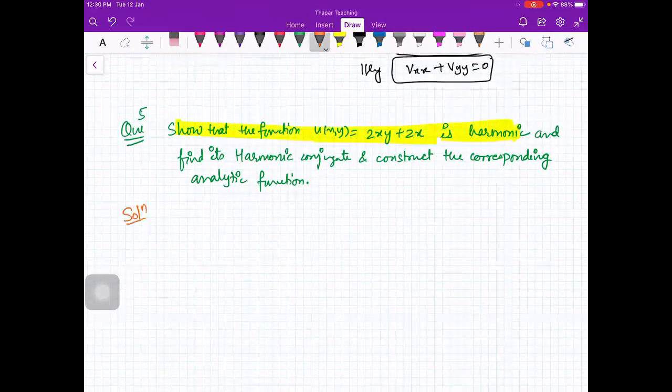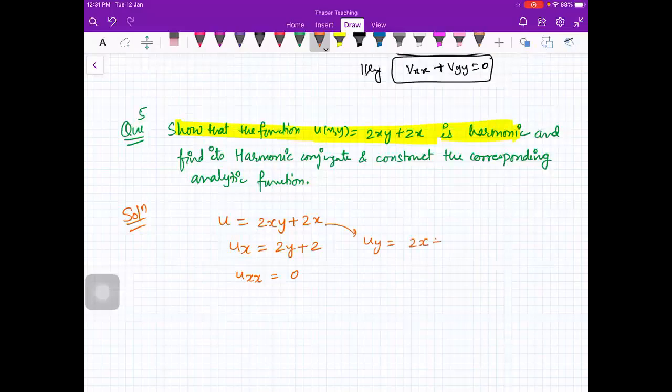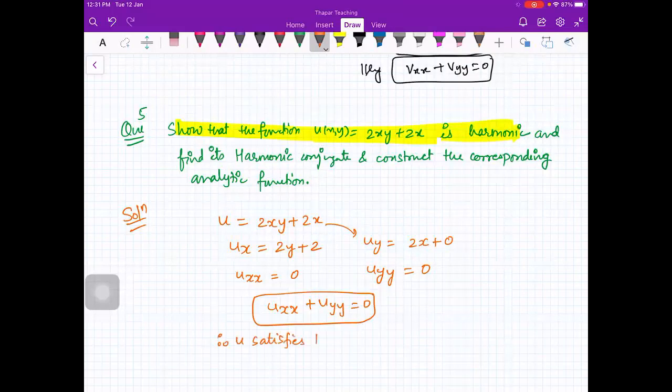So what you will do, you have u is equal to 2xy plus 2x. You will compute ux, that is equal to 2y plus 2. You will compute uxx, that will be equal to 0. And then you will compute uy, that will be equal to 2x plus 0. So you will compute uyy, which is 0. So uxx plus uyy is 0. So u satisfies this equation. Therefore, u satisfies the Laplace equation and hence harmonic. Anybody having any doubt till here?